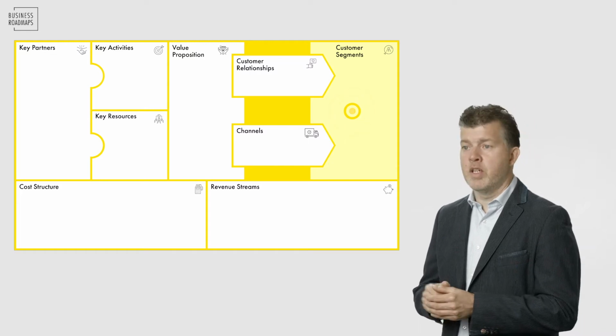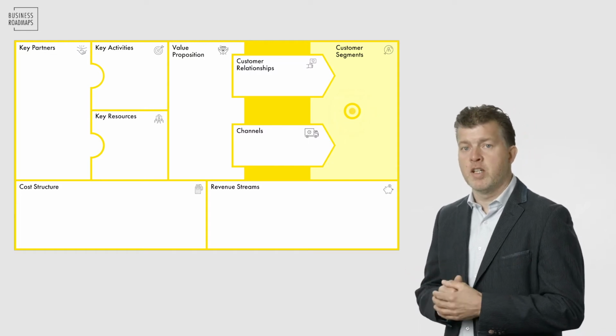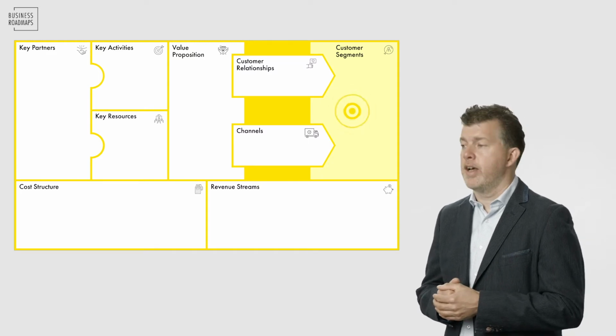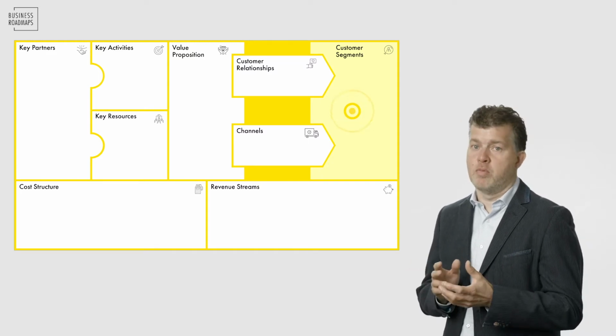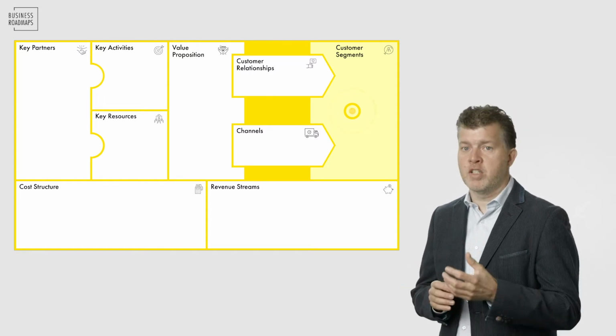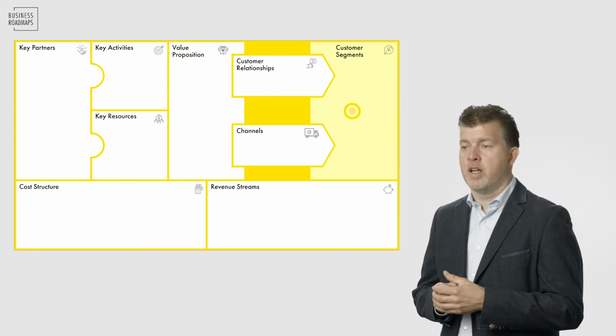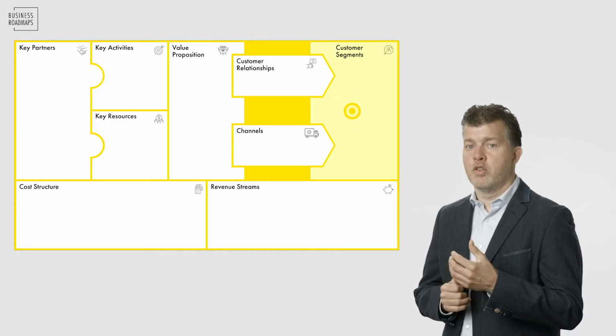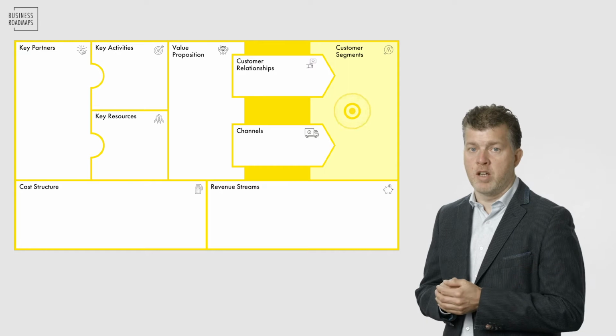And we use several segments, and a segment is a group of customers that has similar characteristics. And how big should that group be? Don't know. It depends on how similar they are. And how do you know if you have a good customer segment? You should be able to formulate a persona of it.